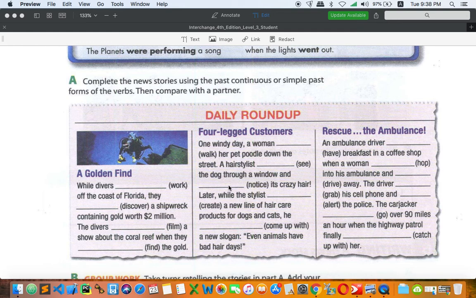All right. Later, while the stylist was creating a new line of hair care products for dogs and cats, he came up with a new slogan. So can you guess? While he was doing something, so you can say while the stylist was creating a new line of hair care products for dogs and cats, he came up with a new slogan. So this is about interruption, okay. Even animals have bad hair days. Usually animals have bad hair days.